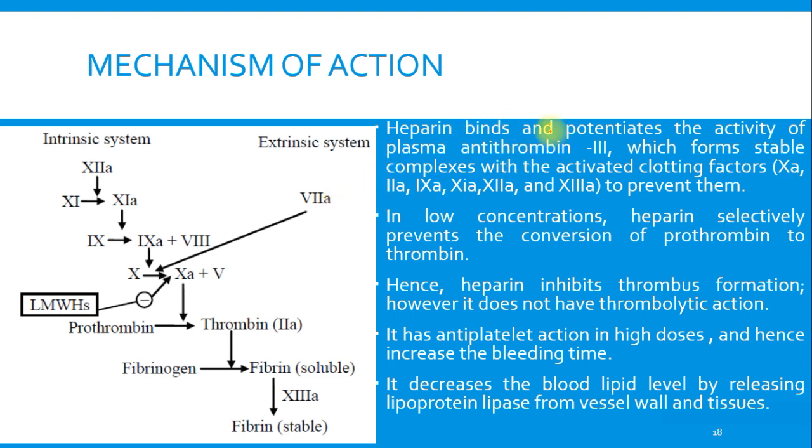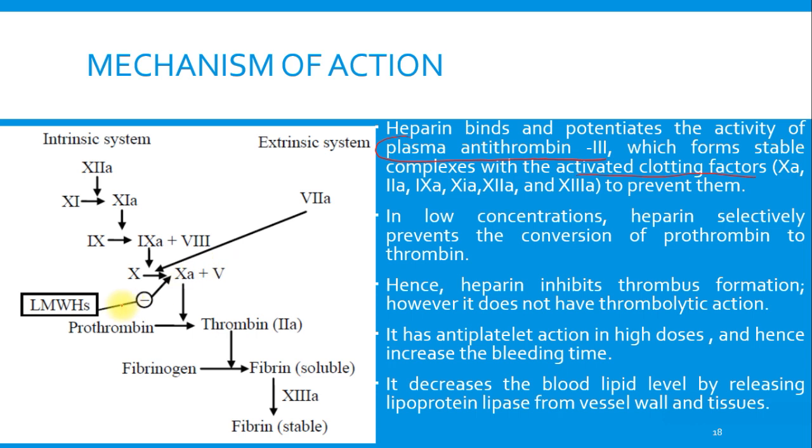They bind and potentiate the activity of plasma antithrombin 3, which forms stable complexes with the activated clotting factors, that is factor 10, 2, 9, 11, 12 and 13. By forming complexes with all of these factors, they prevent their further action.